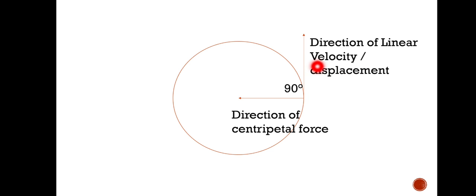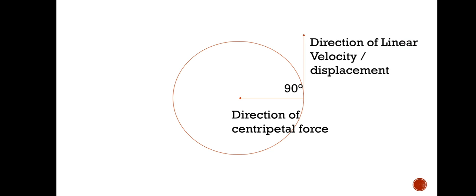So here this is making an angle of 90 degrees, so displacement is toward that side, linear displacement, okay, and the centripetal force, the actual force, acts toward this side. So when the object is in circular motion, the net work done is always 0 at any point. If we calculate, the work done will be 0, because all the time the direction of centripetal force makes an angle of 90 degrees with the direction of linear velocity or displacement, correct?